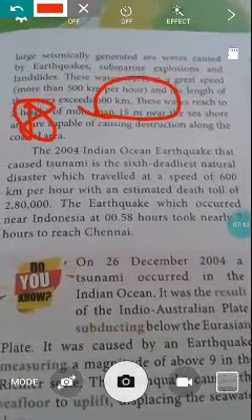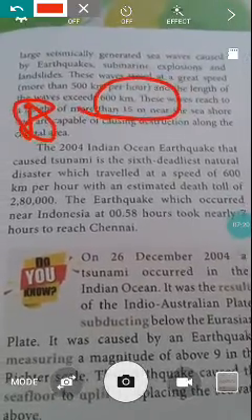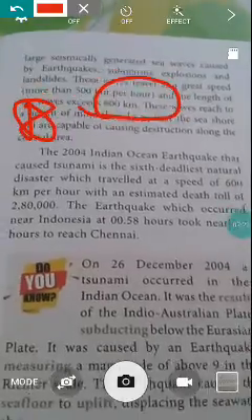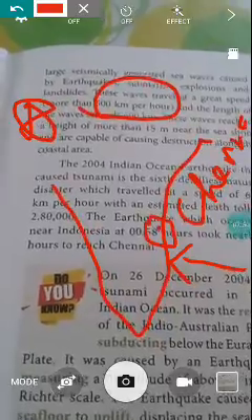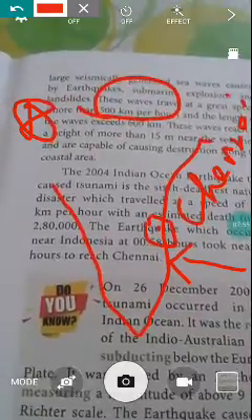The earthquake which occurred near Indonesia took nearly 7 hours to reach Chennai. This 2004 tsunami originated from Indonesia. From that place it took nearly 7 hours to reach Chennai.